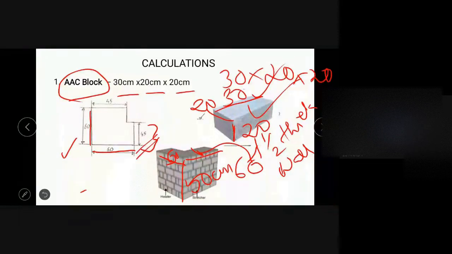If we are using brick, then 1.5 means length of brick plus half the length of brick. Here we are using AAC block, so the thickness of the wall will be equal to length one plus half of the length of the block. So 30 plus 30 by 2 is equal to 45. So 45 is the thickness of this particular wall.